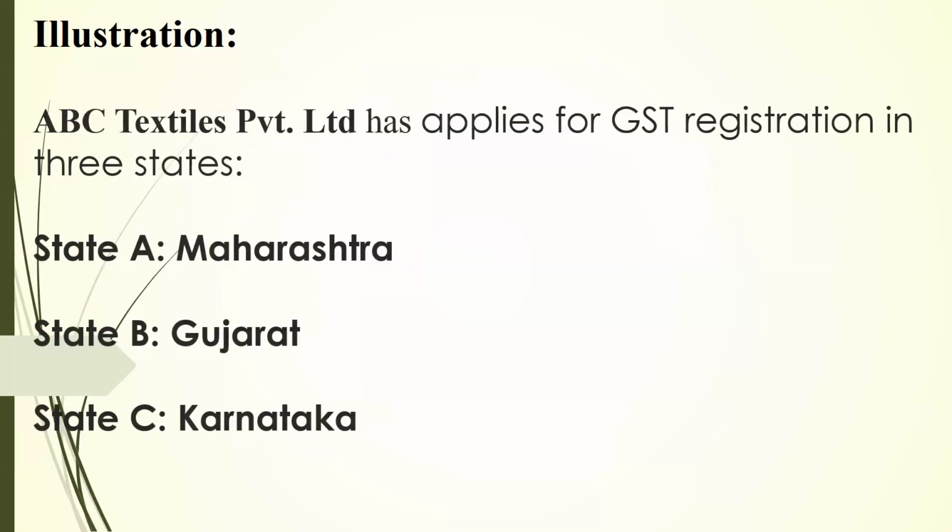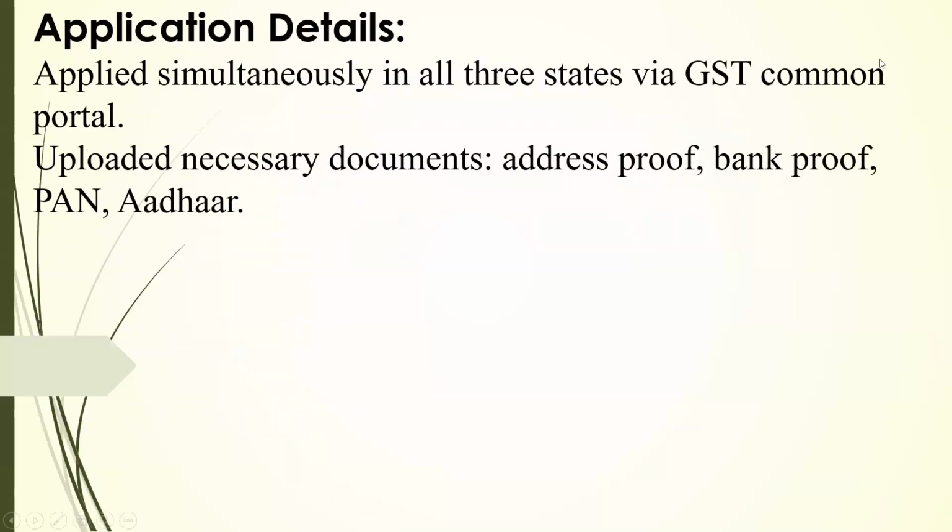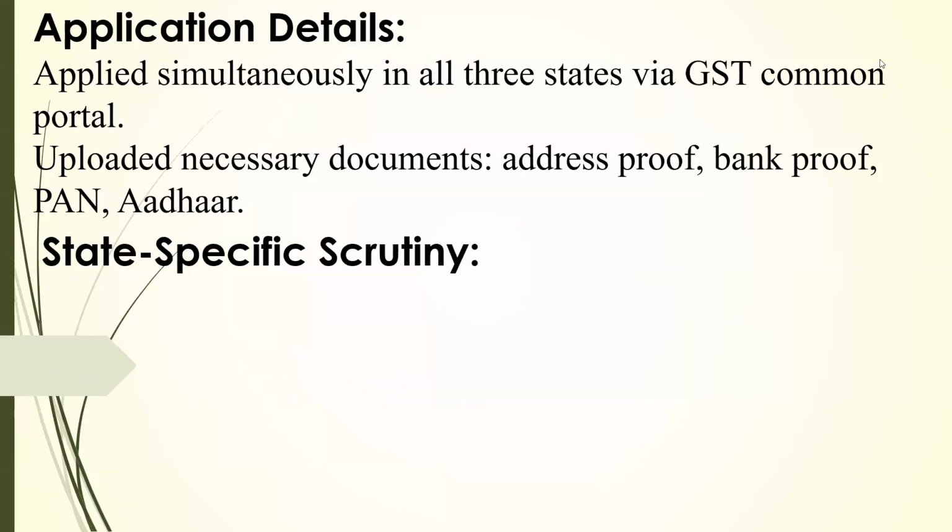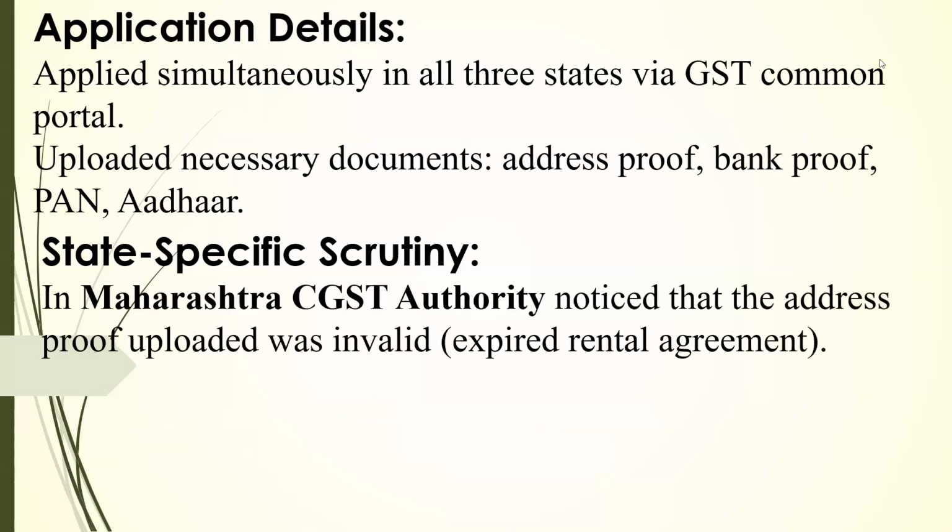Again, we are taking a case illustration for ABC Textile. They are having business in 3 states: Maharashtra, Gujarat, and Karnataka. They applied for GST registration simultaneously in all the 3 states and uploaded the necessary documents: address proof, bank proof, passbook statement, PAN, Aadhaar. Because we have applied for 3 registrations, there would be 3 different matters to be dealt with by all the state authorities. In Maharashtra, the CGST authority noticed that the address proof uploaded is invalid.